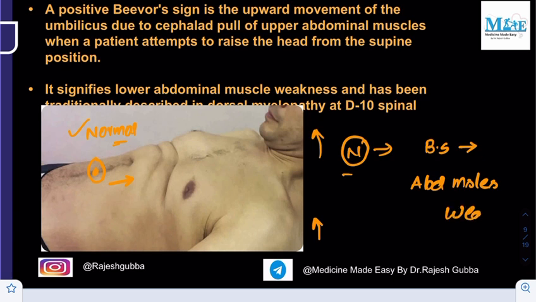That is the importance of the Beaver sign. And it also indicates the dorsal myelopathy. Dorsal myelopathy at D10 spinal cord level. That is the importance of the Beaver sign.